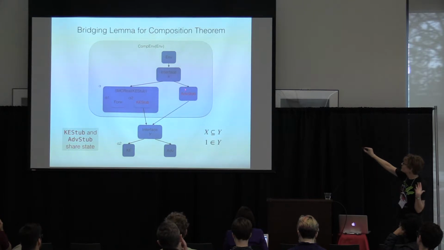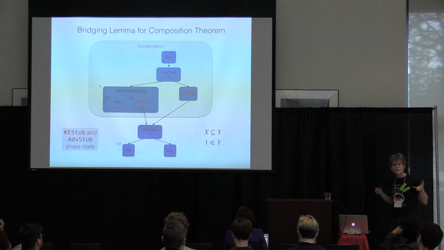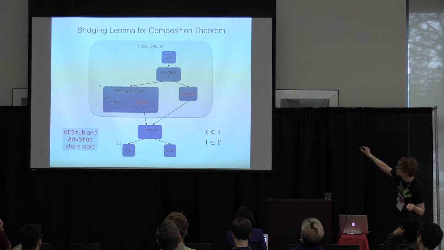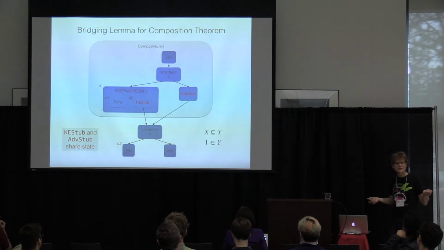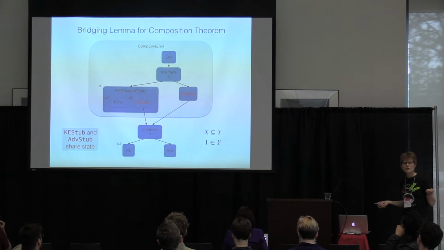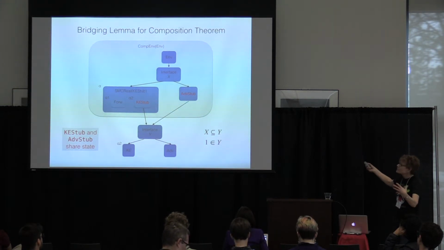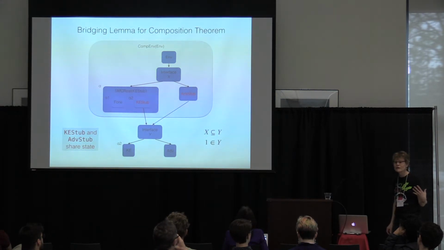So what happens? Well, this stub says, oh, I just had a direct message returned to me. That's not what I normally get. I'm going to save that in my shared state with the other stub, my partner in crime. I'm going to send an adversarial message across to here and wake up the stub, which says, oh, I've been left a message. I should just return it as if it came from me in the first place. And a similar thing happens the other way around. So even though EasyCrypt has this procedural semantics, a little sleight of hand here in this bridging lemma, it's not something that we have to actually run, it's just part of the proof, manages to finesse this detail.